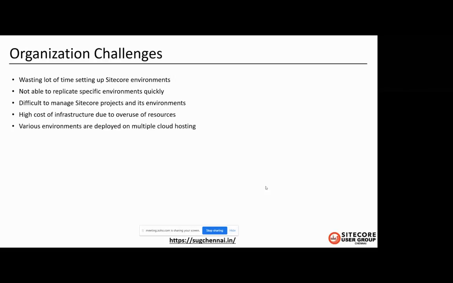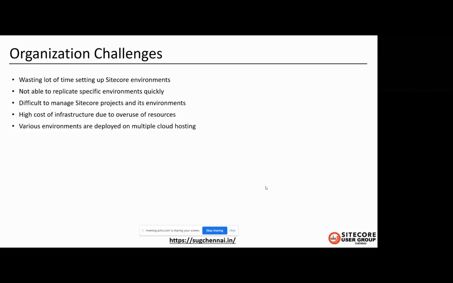Currently, organizations face a lot of challenges. I have listed some of those here. They are wasting a lot of time setting up Sitecore environments, and they are not able to replicate specific environments quickly. It is mainly needed for replicating production issues. It is difficult for the organization to manage different Sitecore projects. Switching between the Sitecore projects is taking time. And also it is difficult to manage the infrastructure because of varying dependencies between the different versions of Sitecore.